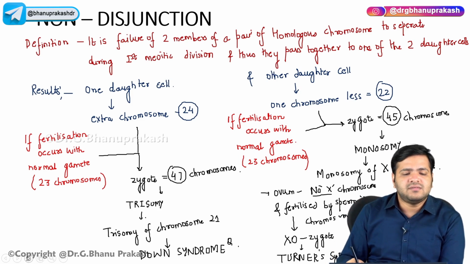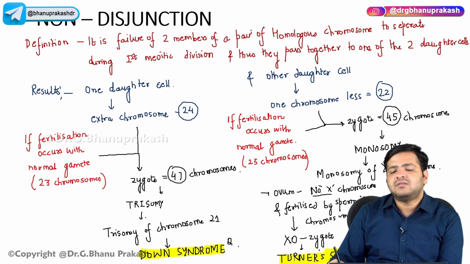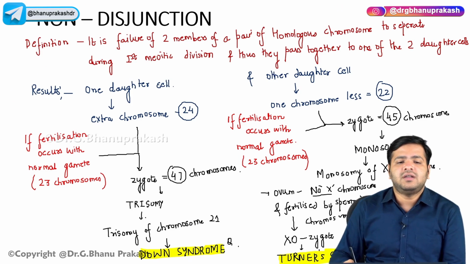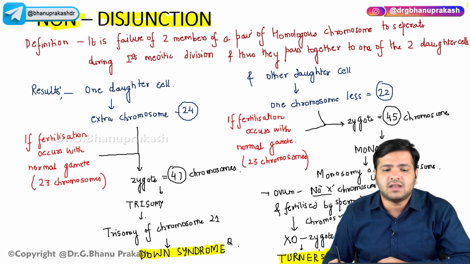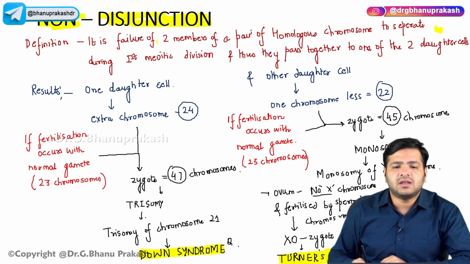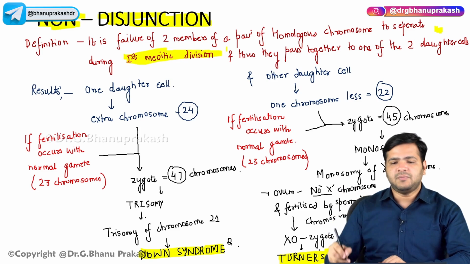So we have two diseases over here that we have to discuss. One is the Down syndrome and the other one is the Turner syndrome. Both of them are resulting from the non-disjunction of a pair of homologous chromosomes during the first meiotic division. That is again an important line that you have to remember, it is during the first meiotic division, right? So this is the takeaway point from this slide.